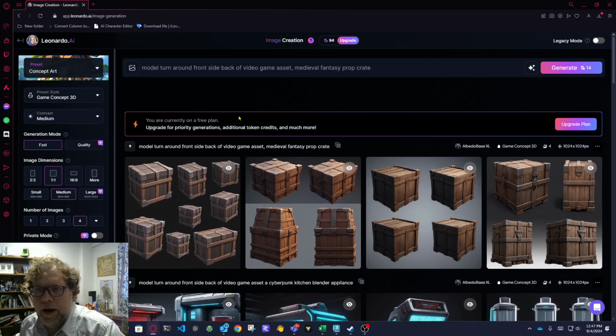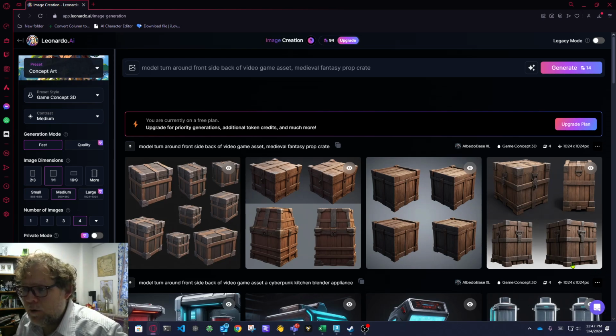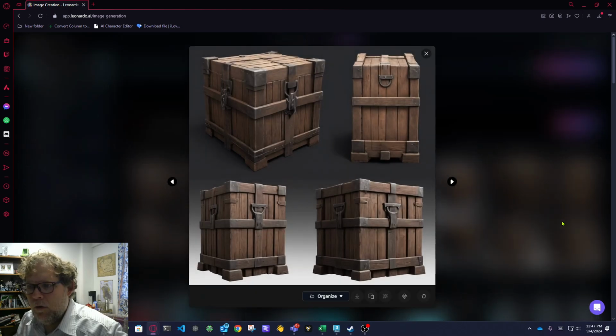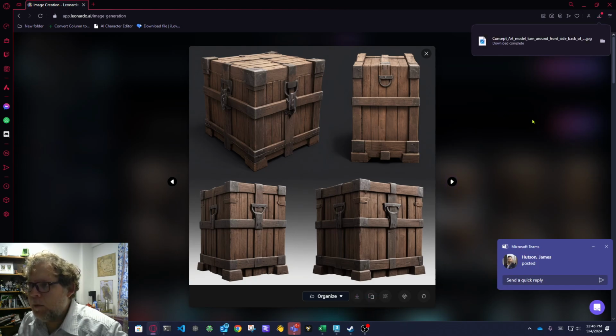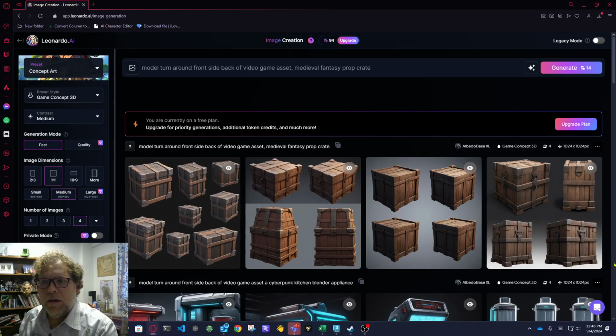But you can see here, I asked it for a model turnaround, front, side, and back, video game asset, prop crate. It's done a pretty good job. They're not exactly front, side, and back views, which is not ideal, but overall I can still see what we're going with, how the handle maybe should look, how the sides should look, that sort of thing. If I'm happy with this, I can download it, or I can modify the prompt and try it again.